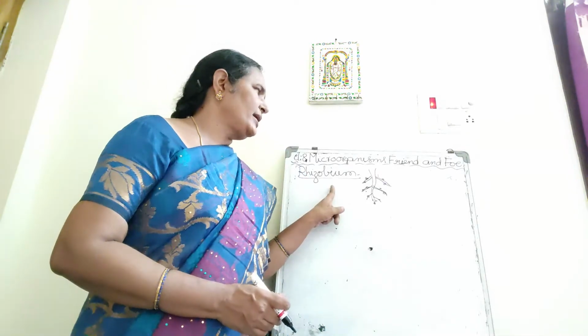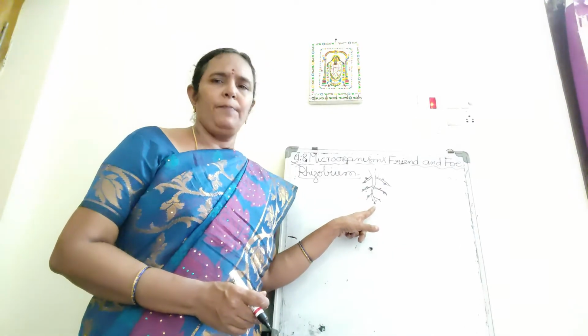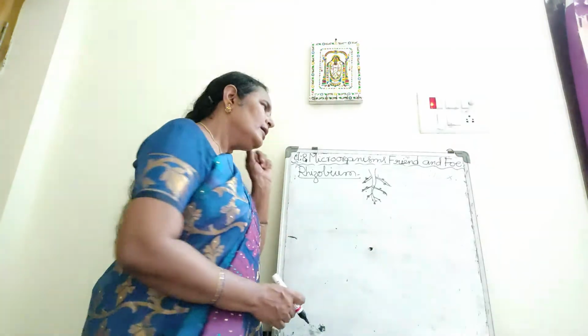The Rhizobium bacteria are present in the root nodules of leguminous plants. What are leguminous plants? All the pulses come under leguminous plants: red gram, green gram, Bengal gram, black gram, etc. In the root nodules, these Rhizobium bacteria take shelter and give nitrogen to the plant, and the plant gives shelter to the bacterium.